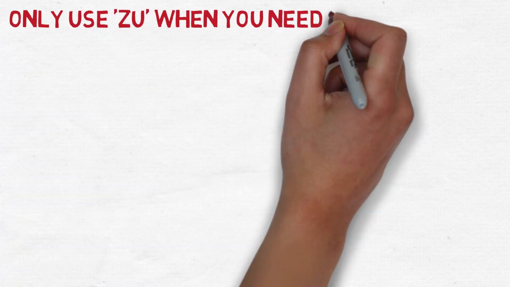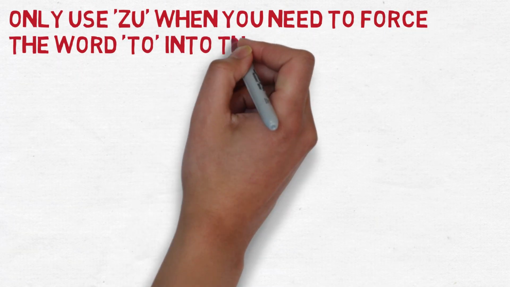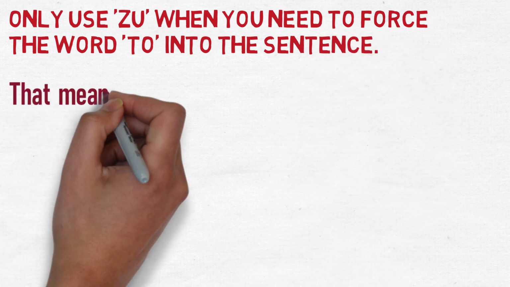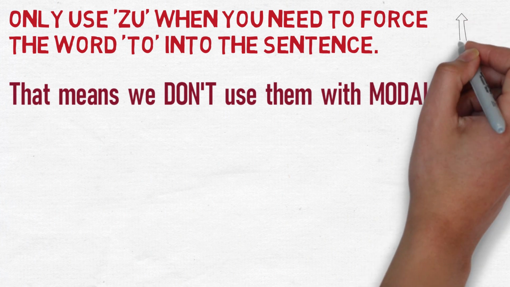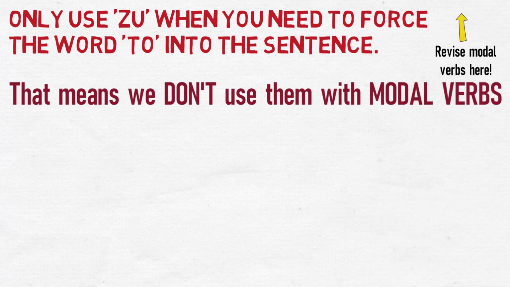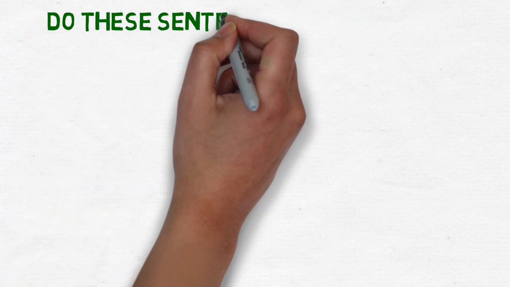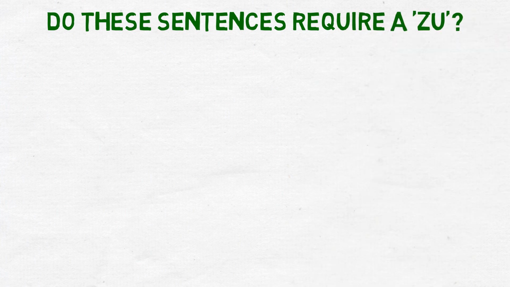The final thing to mention with zu clauses is that we only use them when we need to force the word to into a sentence. That means that we don't use them with modal verbs. If you aren't sure what I mean by a modal verb, you can go back and revise those by clicking this banner now. For the last section of this video, let's look at some examples and decide whether or not they need a zu. I will give a German sentence and the English translation we're aiming for. You should think about whether or not we should add the word zu and, if so, why and where.